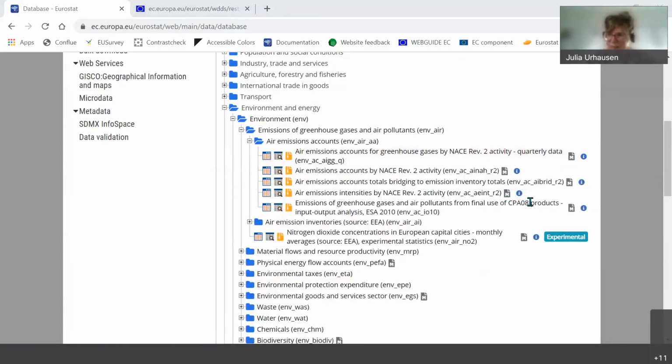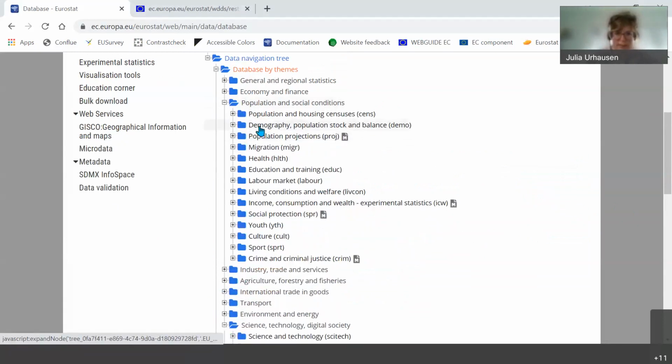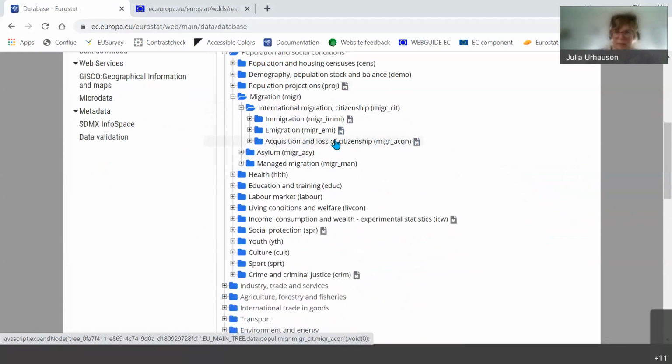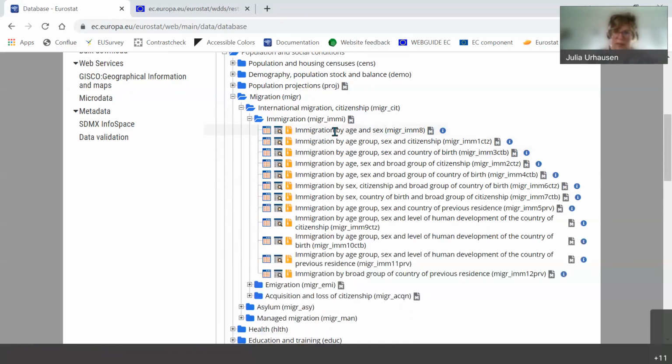Do you have any data sets related to the Ukrainian crisis, any angle, migrants, market prices? Yes, of course, we have data on migration, which you will find in the population data sets. So under the folder migration, we have the acquisition of citizenship or the immigrants by partner country, and then asylum is of course people who have lodged an asylum application with a country. So for example, you could check here, and then by citizenship use Ukraine.